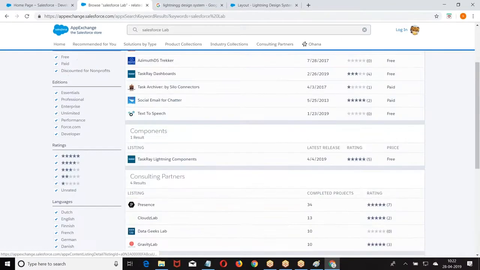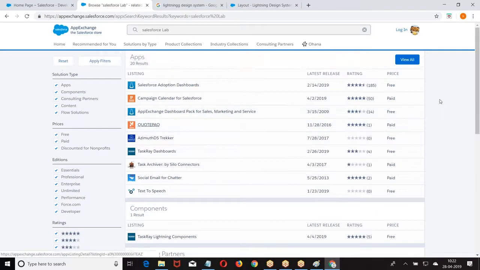A recruitment app, this type of application they are giving. When you install that application, you also get what? Source code.